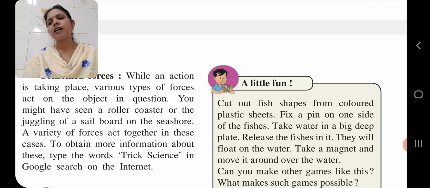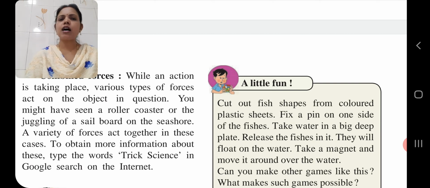For example, magnets are useful for separating iron objects in a junkyard. Means from that junkyard you can remove iron objects with the help of a magnet. A variety of forces act together in these cases.